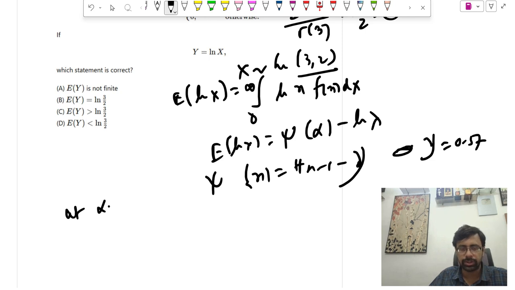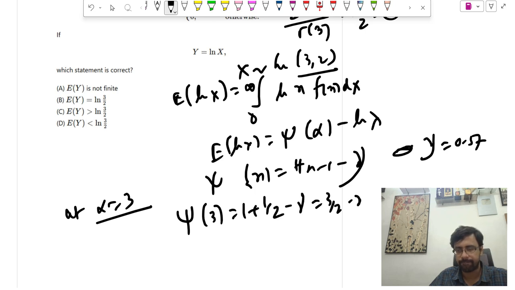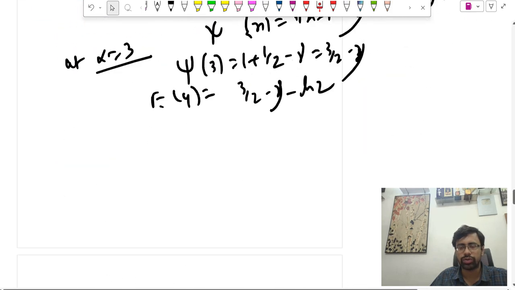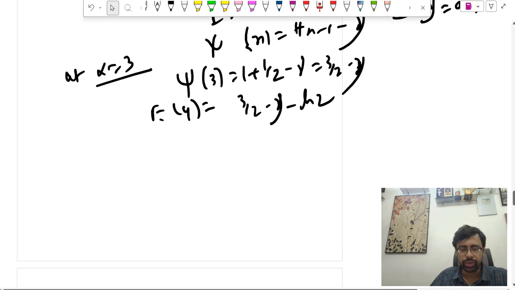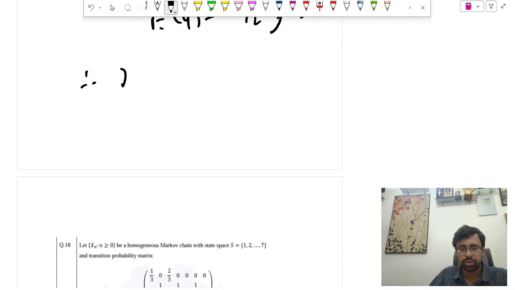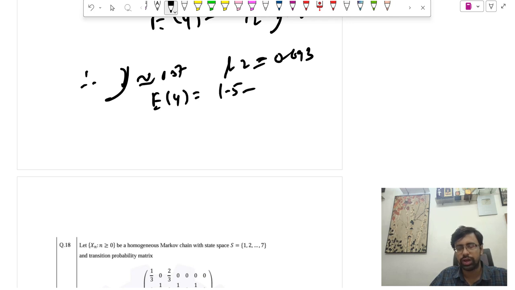0.57। so at alpha = 3, so expectation of y भी आ जाएगा, this is 3/2 minus log 2, comparing with log of 3/2 से compare करेंगे। okay, फाइव सेवन log 2 आता है 0.69 ई बेस में, वो 10 बेस में है जो 0.414 आपके दिमाग में आ रहा है। ठीक है, so 0.57 and minus 0.693, so this approximate value will give you 0.23।